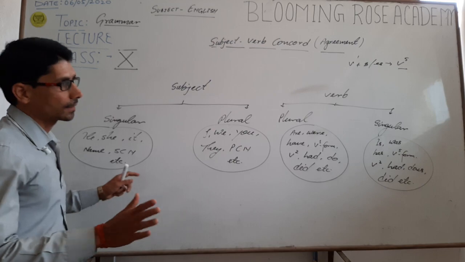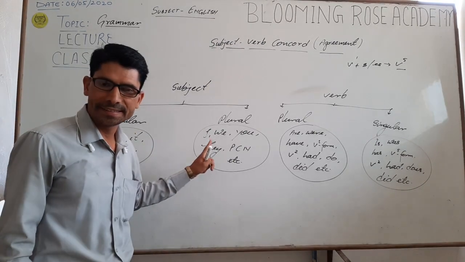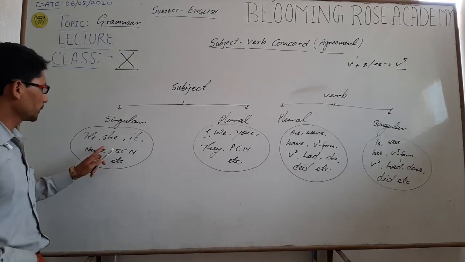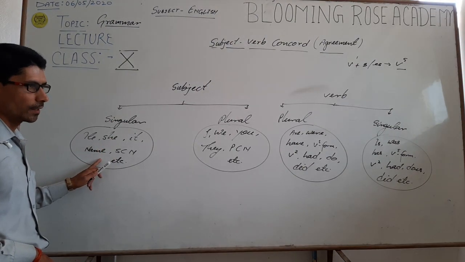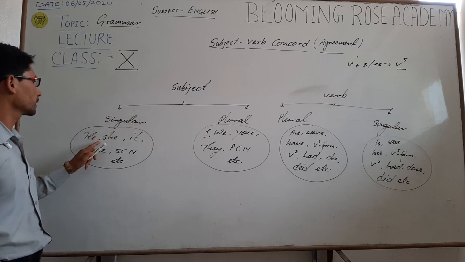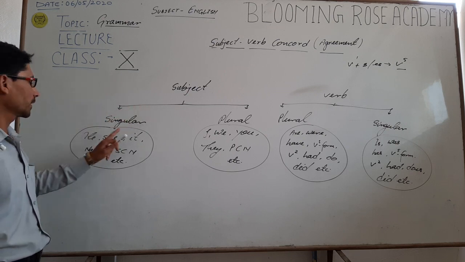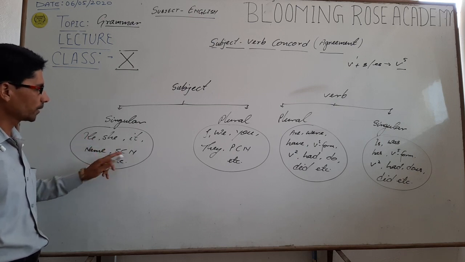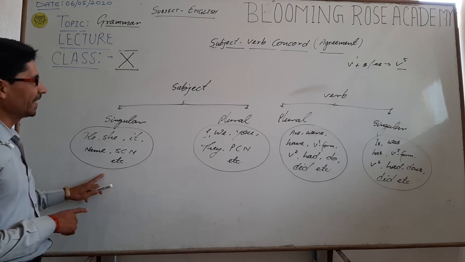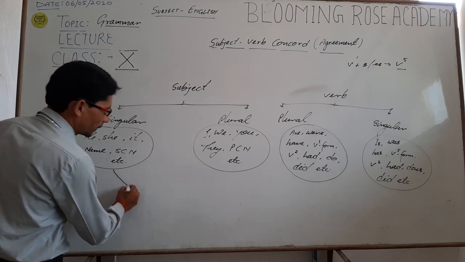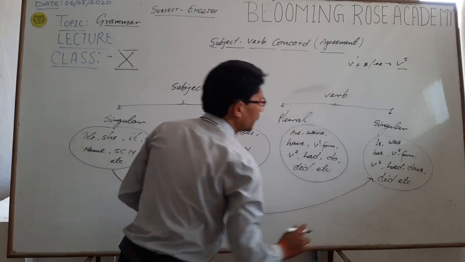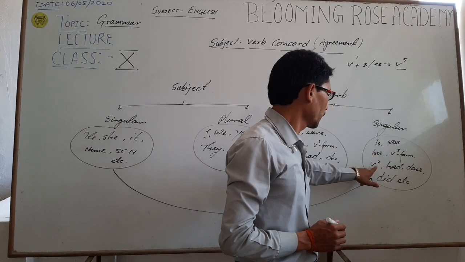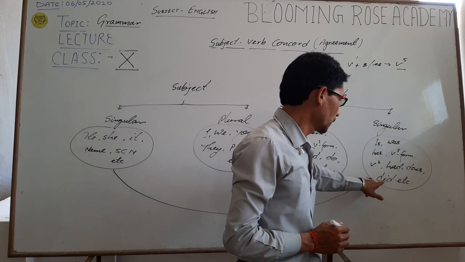Now the rule, as I have told you: a singular subject always takes a singular verb and a plural subject always takes a plural verb. That means if the subject of a sentence is he, she, it, name, that is proper noun, or singular countable noun, then it is always followed by verbs like is, was, has, fifth form of verb, had, does, or did.